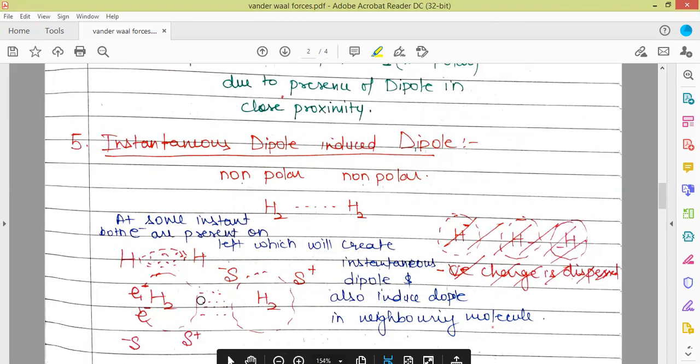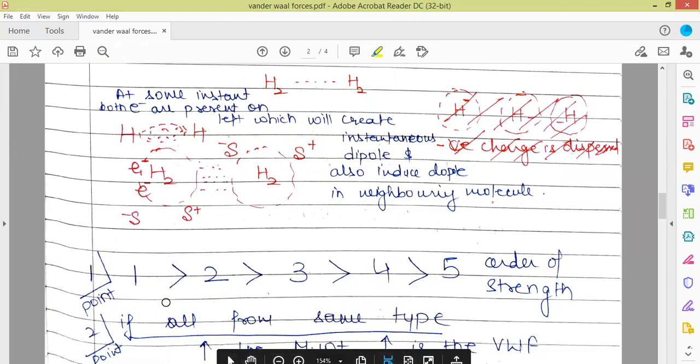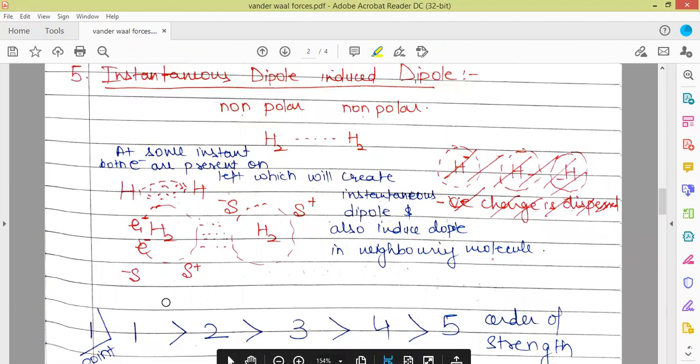This instantaneous dipole created here will induce an instantaneous dipole in this molecule. So when there is an interaction between such types of molecules, these are called instantaneous dipole-induced dipole interactions. All the non-polar molecules have this kind of interaction, instantaneous dipole-induced dipole,